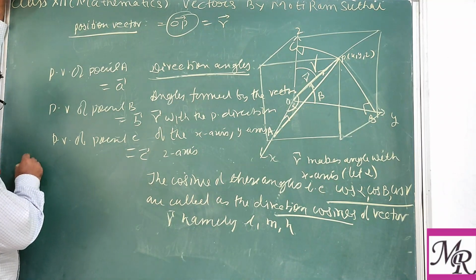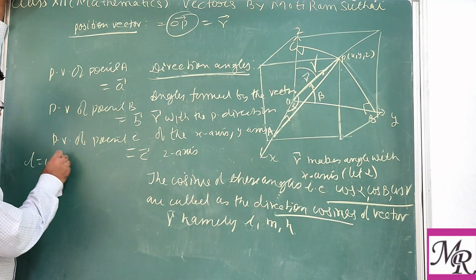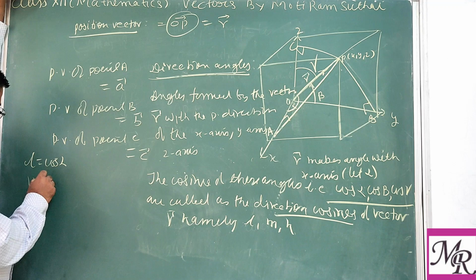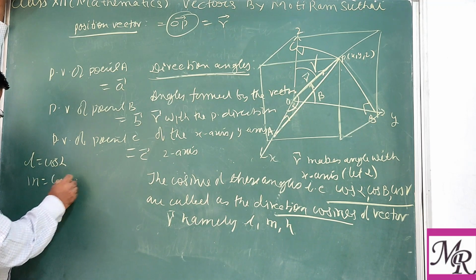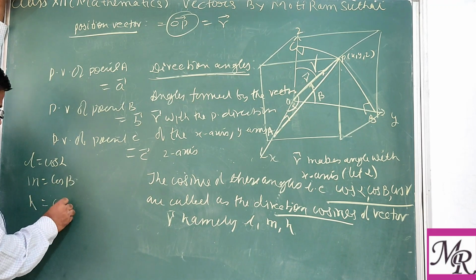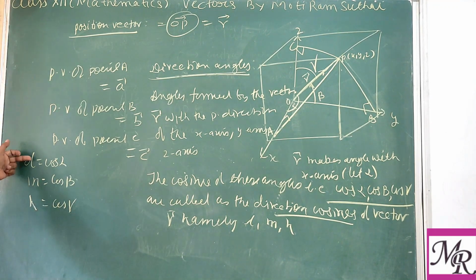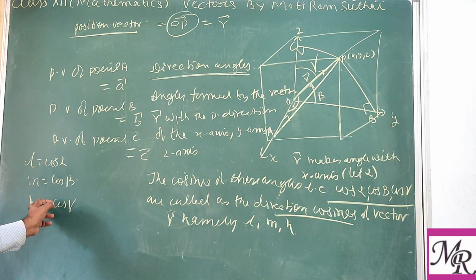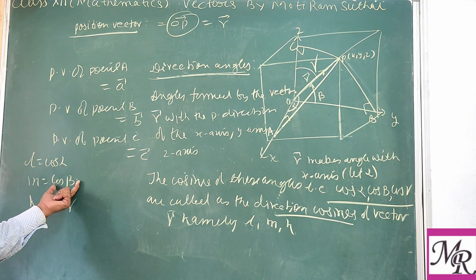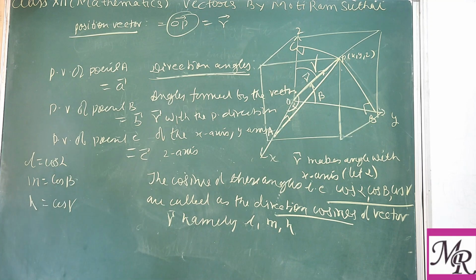So one may write L equal to cos alpha, M equal to cos beta, N equal to cos gamma. In short we write L, M, N.